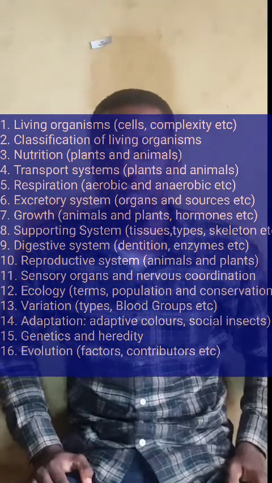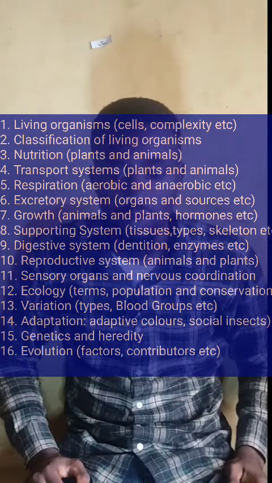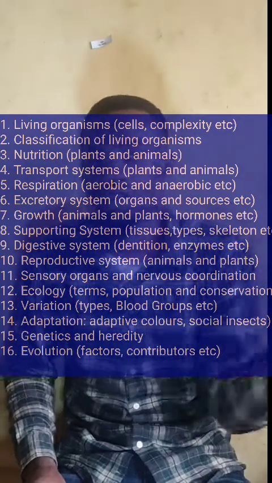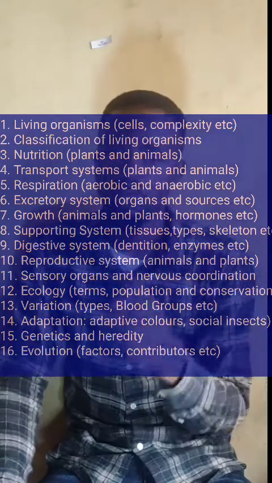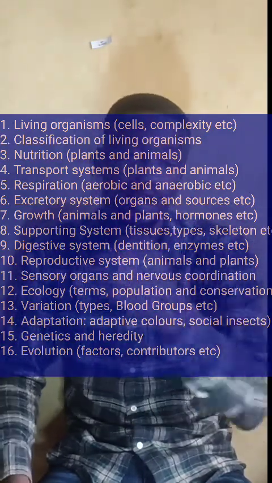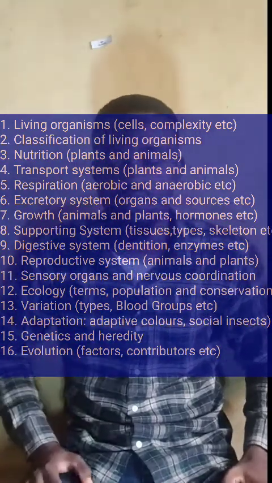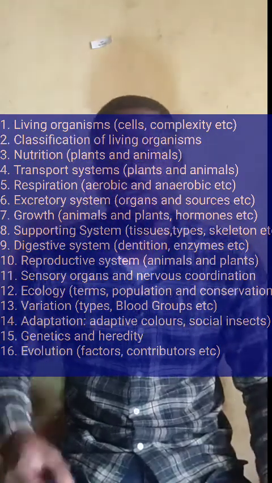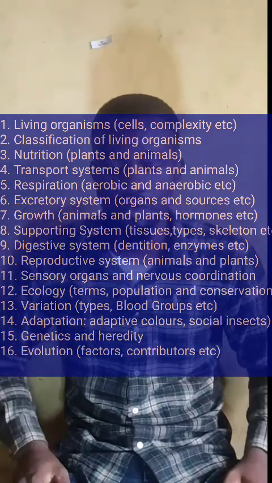Then on nutrition, which is the third topic, you have to know about the autotrophic mode of nutrition. You have to know about the types of autotrophic, photosynthesis and chemosynthesis, and organisms that can be found around them. Then you have to know about heterotrophic and holophytic nutrition and the examples, which are commensalism, parasitism, and others, and the organisms that exhibit them. The modes of feeding, which are fluid feeding, piercing and sucking, and some organisms that exhibit each of these modes of feeding.